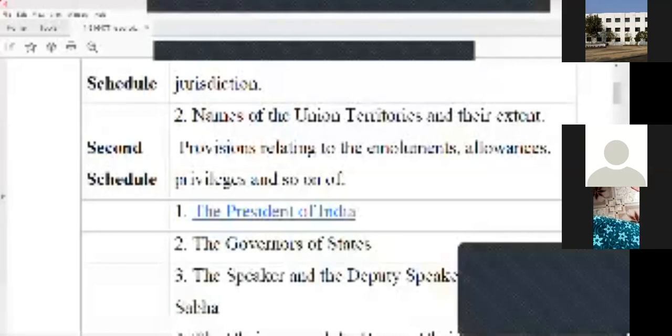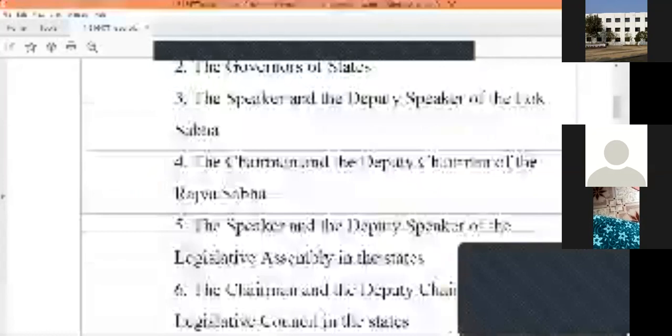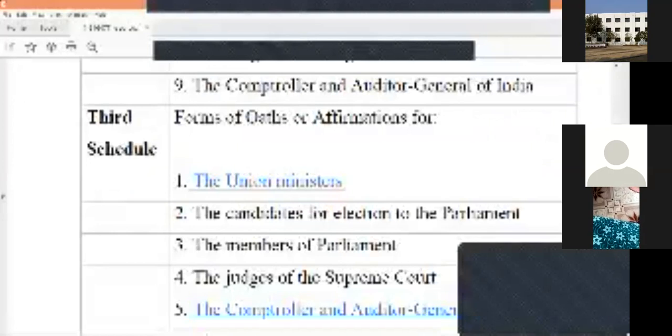Now, the third schedule which we can consider. This schedule is related to the forms of oath or affirmations. Now, who is taking the oath?